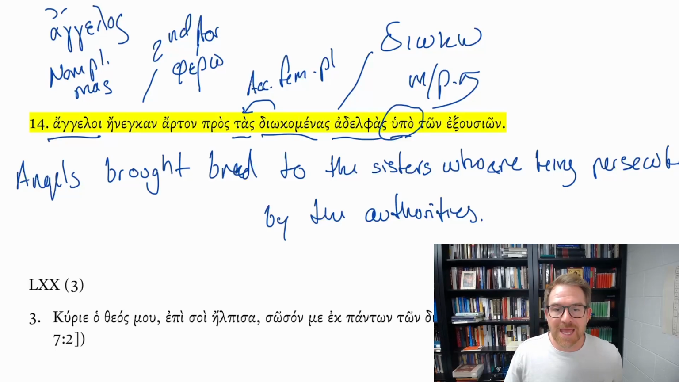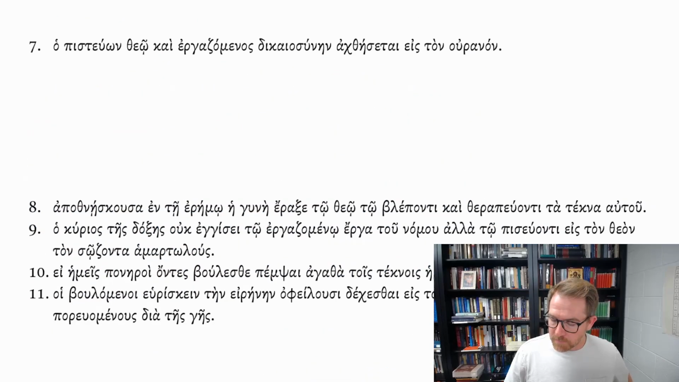But this is an adjectival use of the participle. It's using the middle passive participle diakamenos to describe which sisters we're talking about. We're talking about the sisters who are persecuted by the authorities. That's the present middle passive participle. Let's do one more example here.